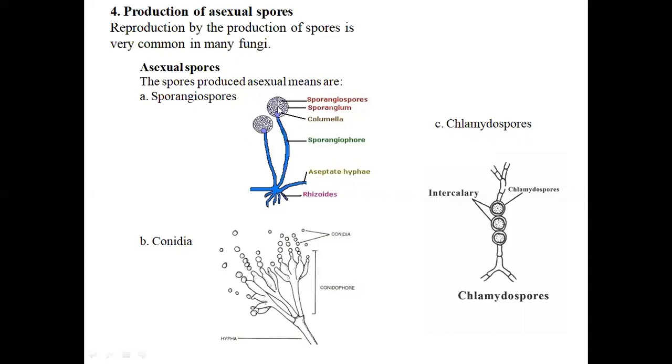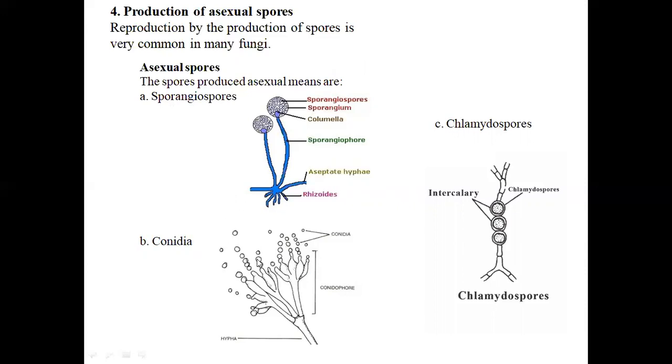You can see small globose sporangiospores developed inside this big balloon-like structure, which bursts to liberate the sporangiospores into the air current, causing further development as new individuals. So this is the development of the sporangium and sporangiospores in a typical fungal structure.